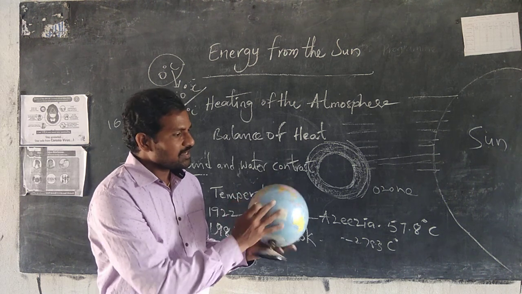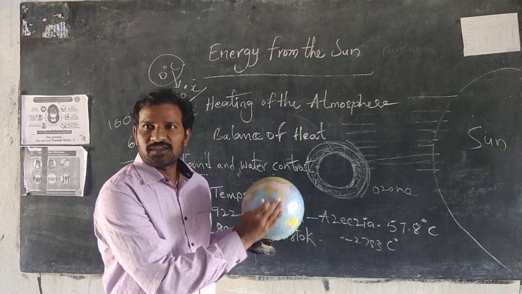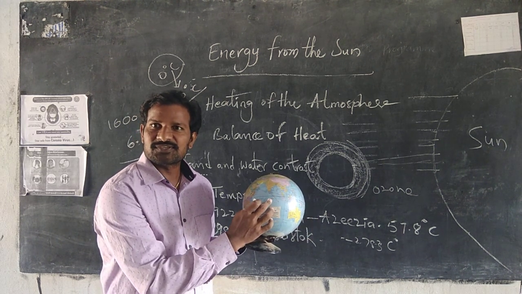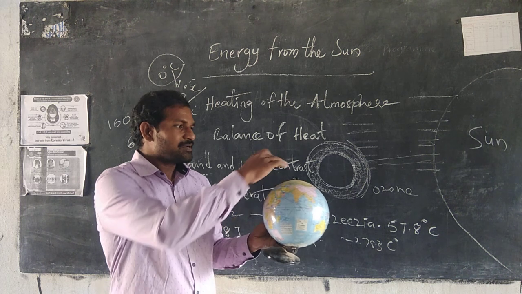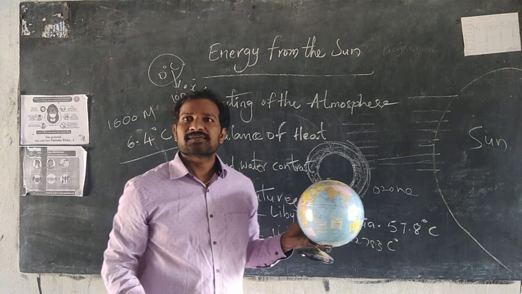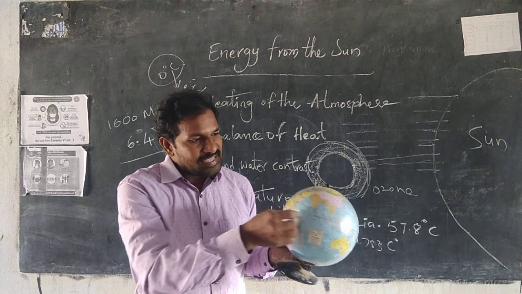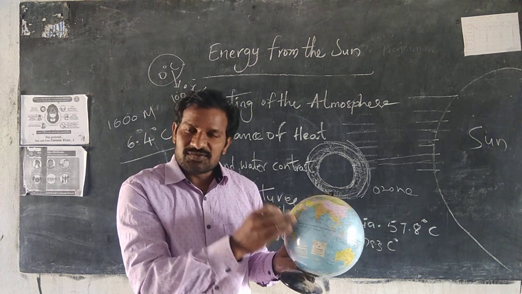And also in Asia, there is Indonesia. Indonesia also receives high temperatures. But the northern part, the tundra region, receives very low temperatures. So near and far from the equator, temperatures are also different.